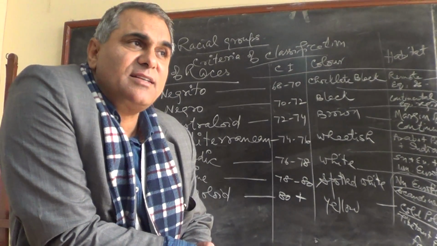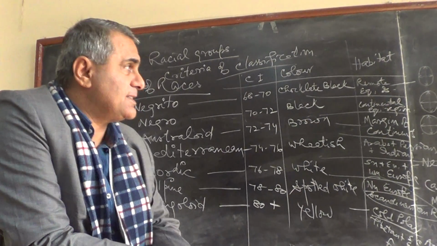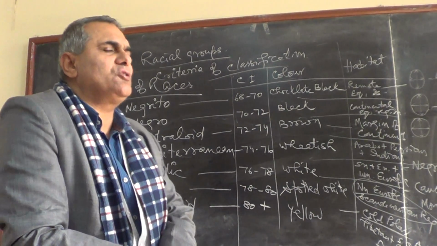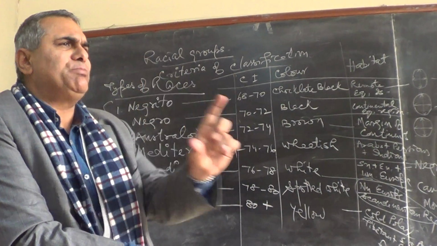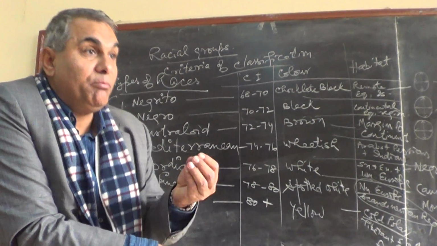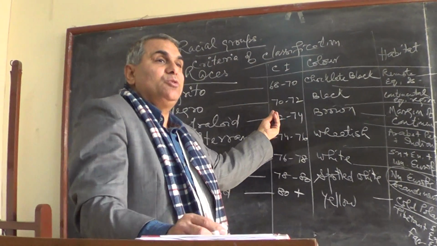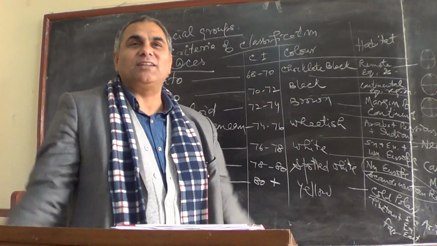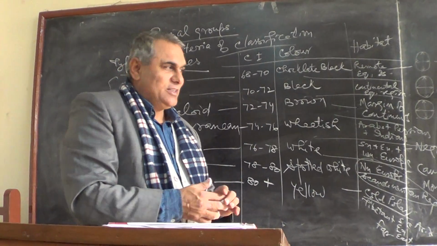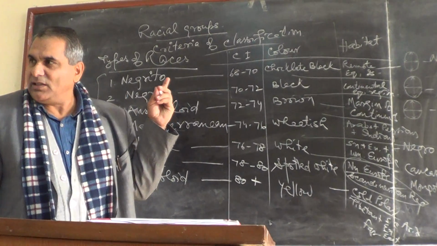I hope you can understand the term I use, the race, the different concept of the race. Now, before switching over to the physical geography of India, I'll give you one simple sketch of the origin of man, how man evolved. After the evolution of man, it divided into different races according to the different climate. But how it originated, so it is like that. So you have noted it down, so may I clean it? Okay.